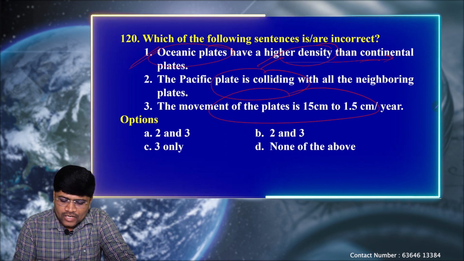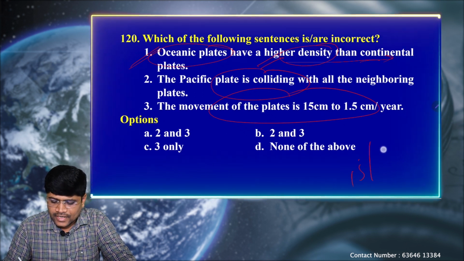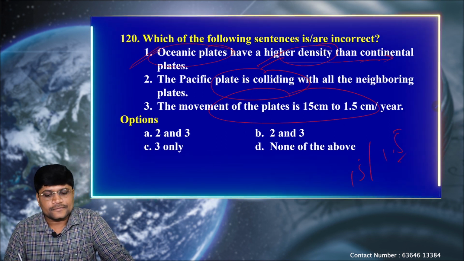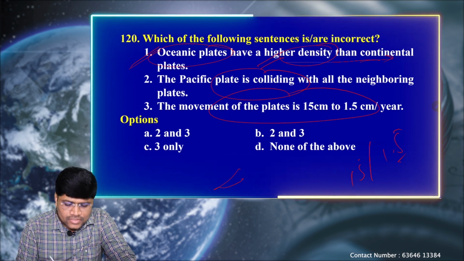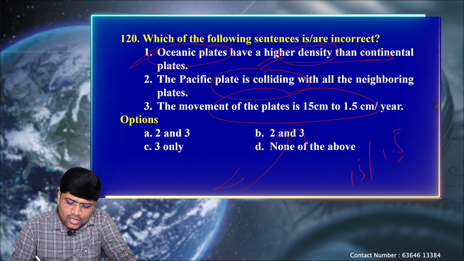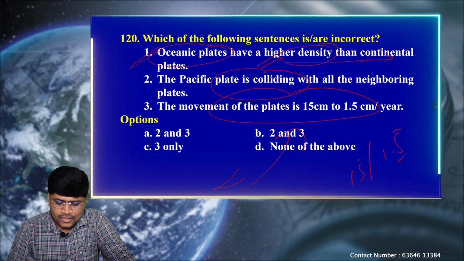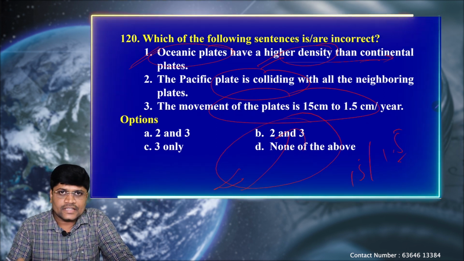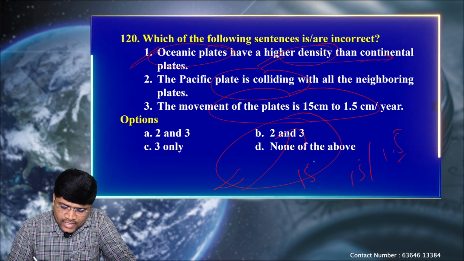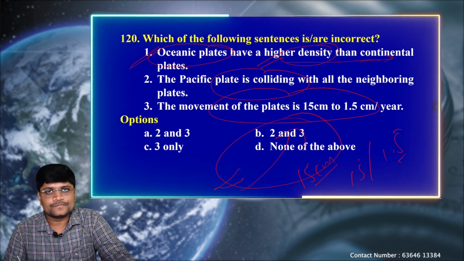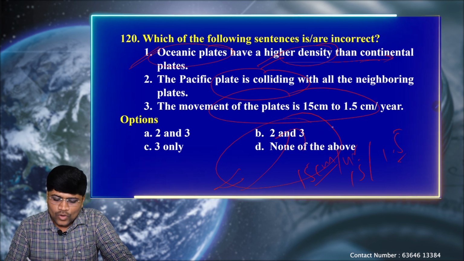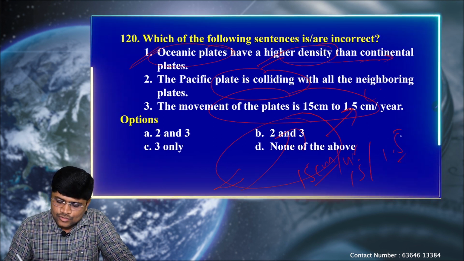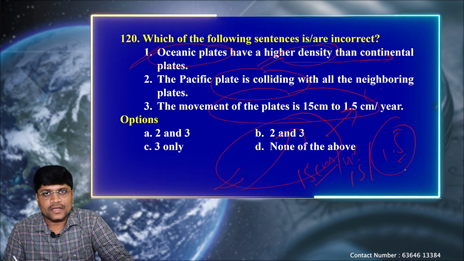So again, the movement of the plates will be from 15 centimeters per year to 1.5 centimeters per year. We know that our Indian plate was lying here, and it has moved in the northward, northeast direction. So initially when it was flowing in this region, the oceanic plate region or the Tethys Sea region, it was moving at a rate of 15 centimeters per year. Once it met with the Eurasian plate, its speed is hardly 1 centimeter per year.